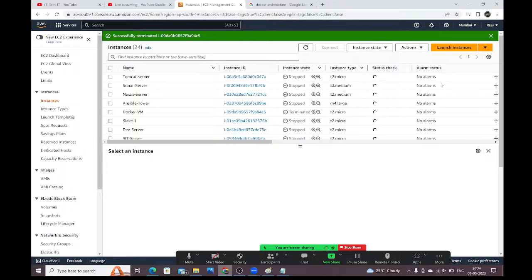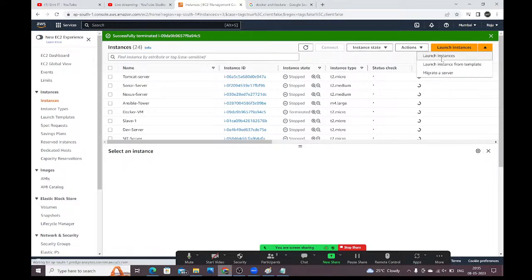And guys, Docker VM is terminated. Now let me create another machine. Launch instance.